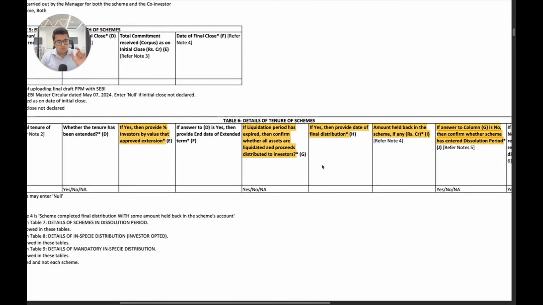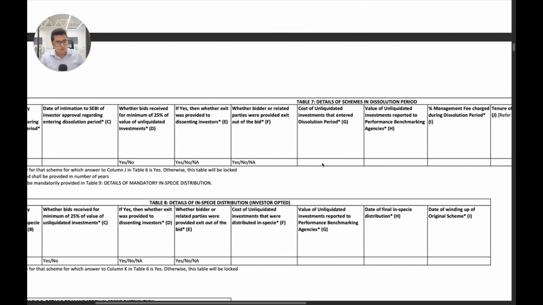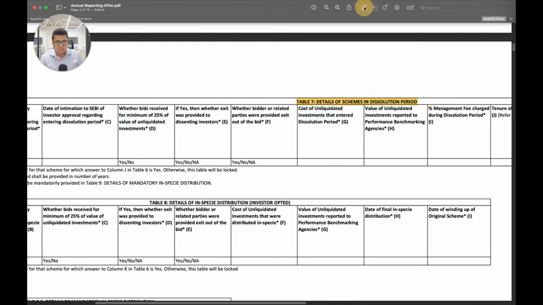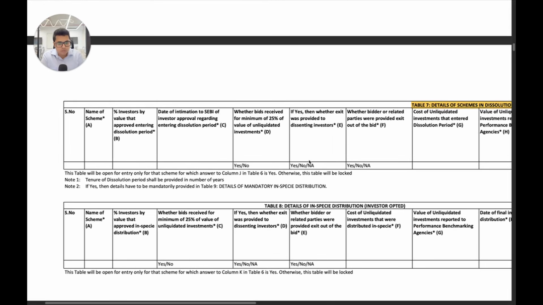So now for tenure, as we have seen, there are multiple orders. SEBI even now released the recent VCF settlement order. We have seen that SEBI has really become very strict about the tenure of the schemes, and detailed granular evidence is being asked even in the annual activity report. So make sure that you save those evidences. Now in case schemes have entered dissolution period, then the entire details of dissolution period have to be provided. This whole thing is new, which was not there previously, because dissolution period itself was not mentioned in the previous reporting format.